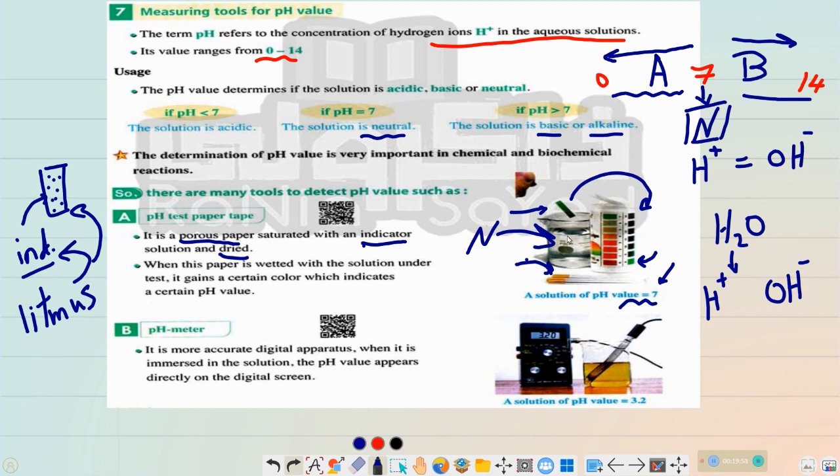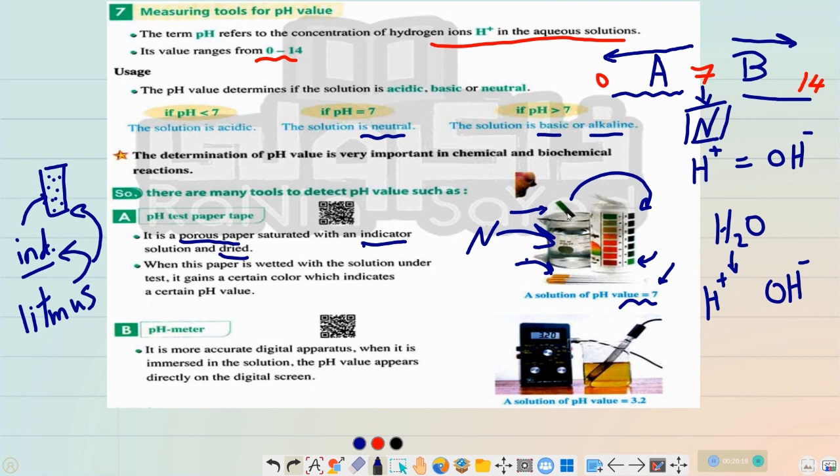When we immerse this tip inside this beaker, and we need to determine its pH, its acidity or basicity, to know if it's acid, base, or neutral, the color of this orange place will change and turn into another one.